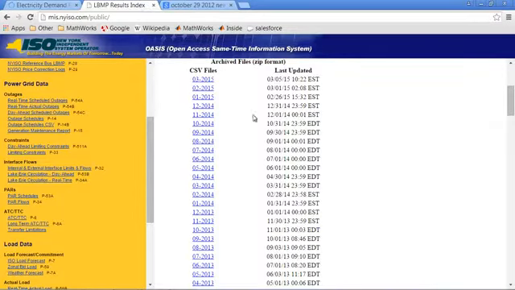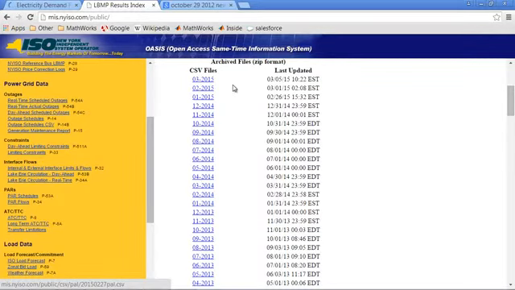So this is publicly available data from the New York ISO. And you can see the way that they've stored it here. They have this list of archived files, a zip file for each month, and inside of these zip files we have a separate CSV file for every day. We would eventually like to scale up and look at a large collection of these zip files over a number of years, but I always recommend prototyping small and then growing it from there.